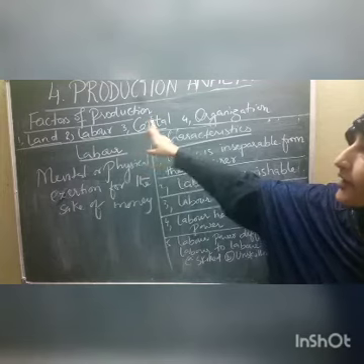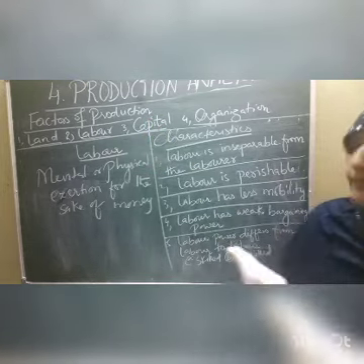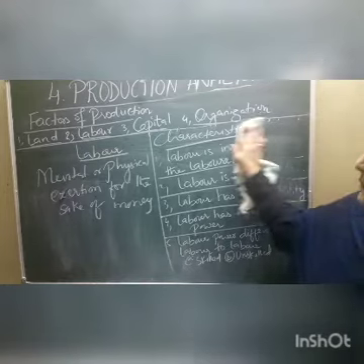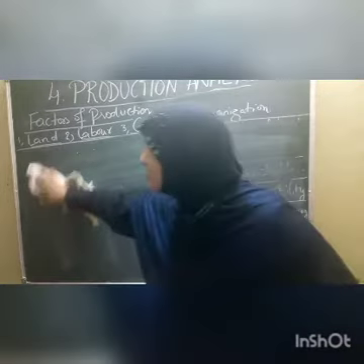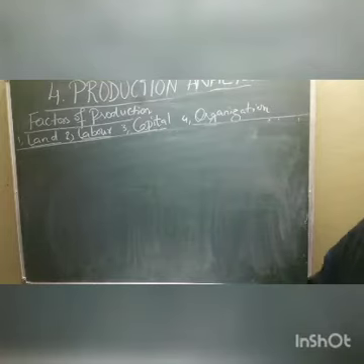After labor, the third factor of production is capital. Children, if you remember well, land, labor, capital, organization, you learned this in your 10th class, in your social studies. So capital. What is capital? Children, the question is, what do we mean by capital?